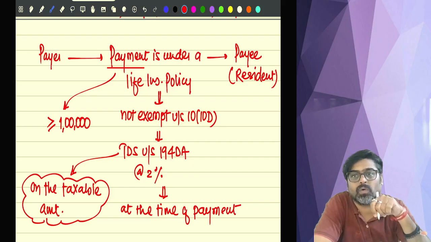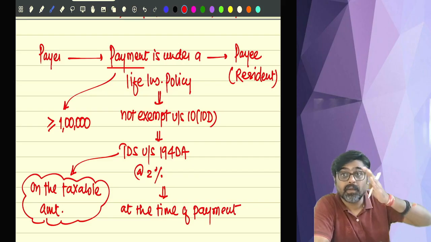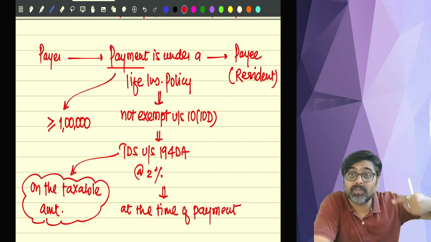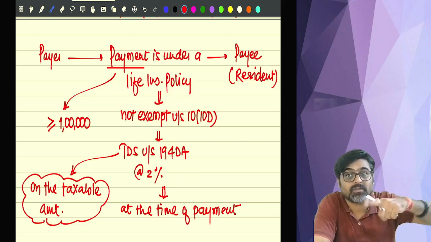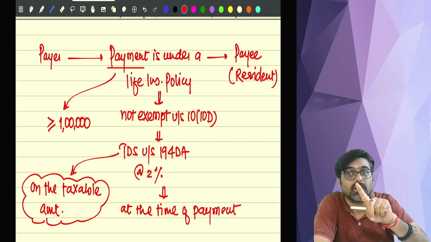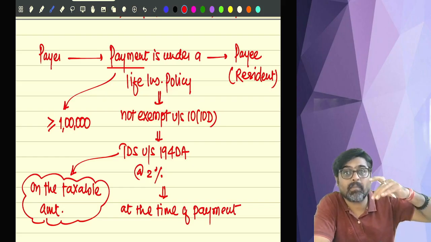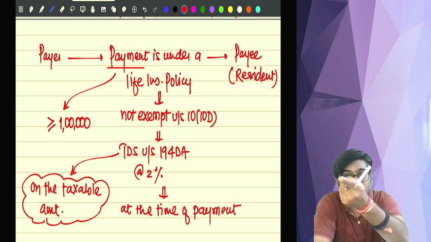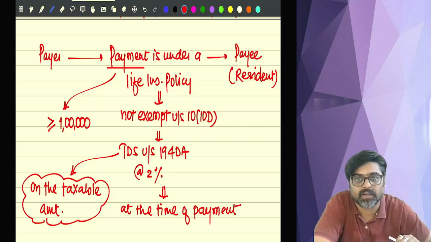And you very well know how much will be the taxable amount. Total amount coming minus the premiums for these many years. Whatever premiums you have paid, those premiums are coming back, minus that amount. But only those premiums which are not allowed under the provisions of Income Tax Act. Those premium amounts you reduce and the balance amount which is taxable under the head IFOS. On that taxable amount, this TDS will be deducted.